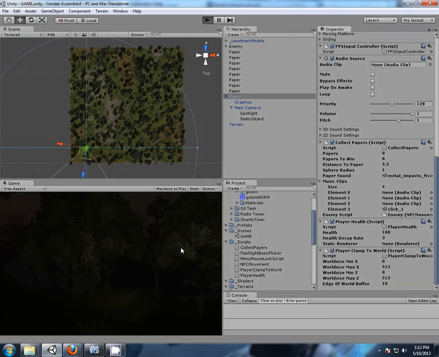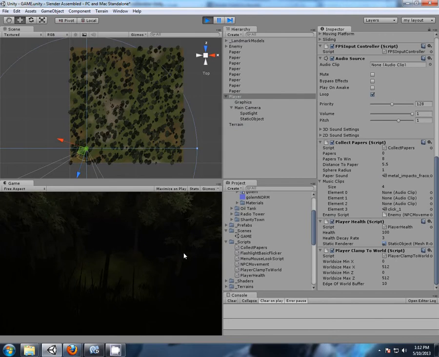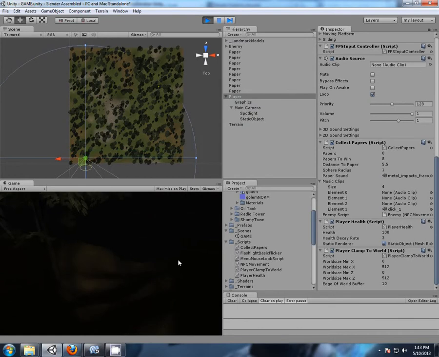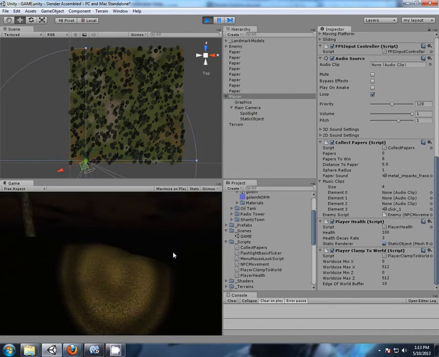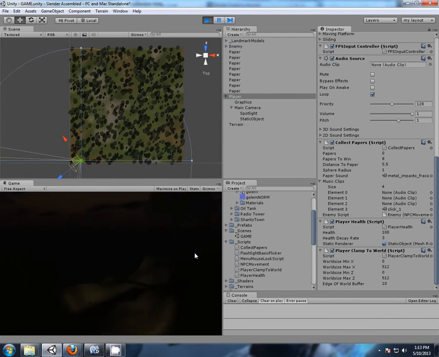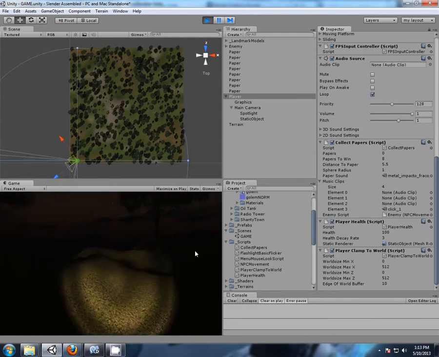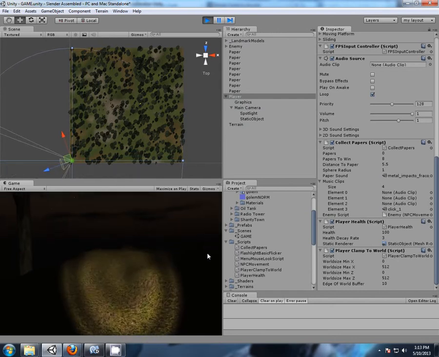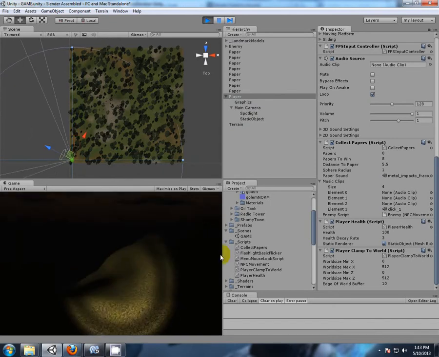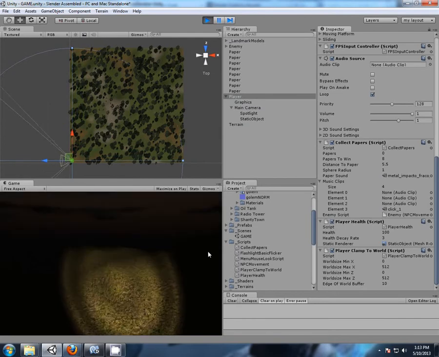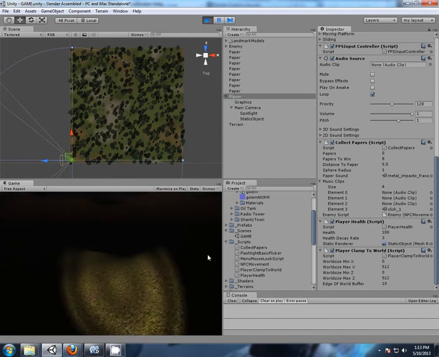Hit play. Now I should watch my top view as I'm going as close to the edge of the world. Okay, so I've stopped. I see the edge of the world, it's 10 units away from me, but I can't get to it. I've been clamped here. Let's walk to the very corner. Okay, walk forward. Oh, it suddenly stops. It seems that I'm clamped. Yep, okay, so there's the edge of the world there. So I'm within 10 units of each side, and I can't walk any further. So the player is not going to fall off the world now.